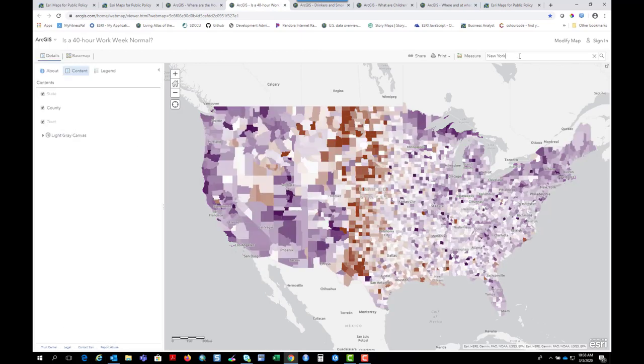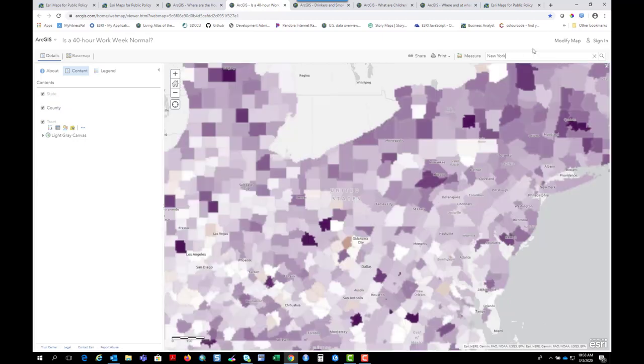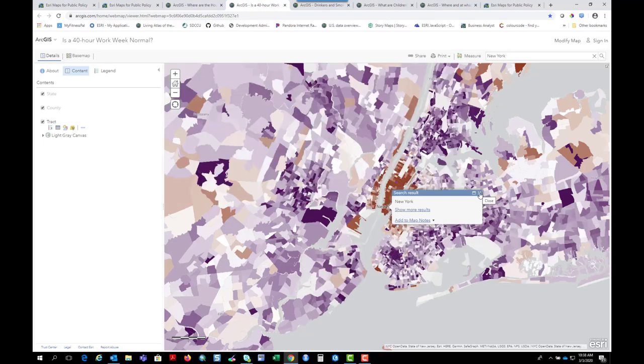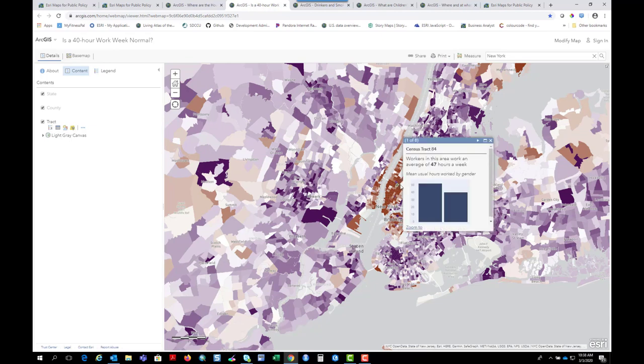I mentioned all these maps are multi-scale, so we've got data for state, county, and tract. So zooming into New York, we'll see another spatial pattern here. A lot of people working more than 40 hours a week in the Manhattan area. Possibly they're working 2 jobs, etc. And the pop-up even tells us the breakdown of men and women.